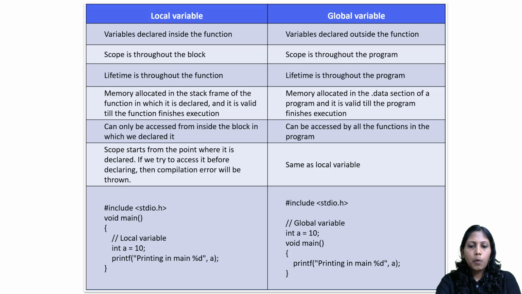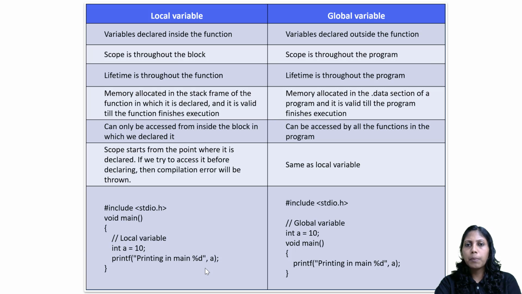All right, so now you can see the scope of the local variable. We declared a variable int a within the main function, so of course it becomes local. And here you will be able to see there is one variable which we declared before the main function, so that becomes global. And using the printf statement, of course, we'll be able to print the values of the local and global variables. Alright, so I think the comparison is clear. If it is not clear, we are going to do it practically, so it will be clear. I just explained what a global variable and a local variable are.